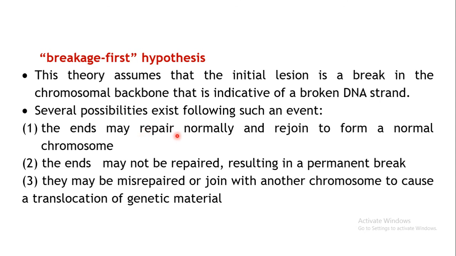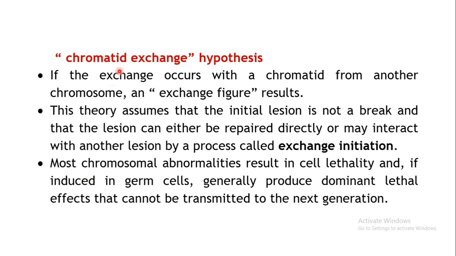Either the ends may repair normally and rejoin to form a normal chromosome, or the ends may not be repaired. As a result, there may be a permanent break in the chromosome, or the ends may be misrepaired. That is, one strand of the broken chromosome may go and join another chromosome. So obviously there will be a translocation of genetic material. Wrong genetic material will have entered the chromosome, so there will be alterations in the sequence which is formed later on.